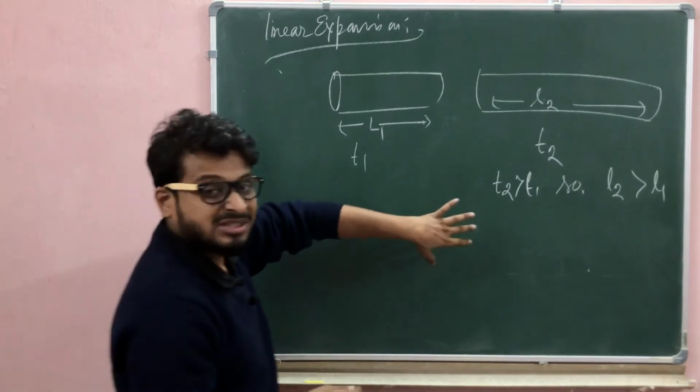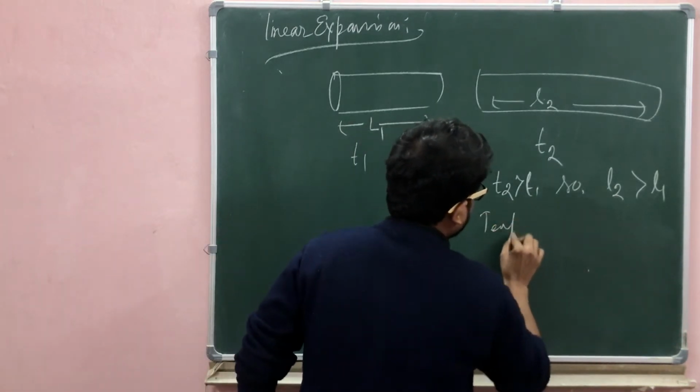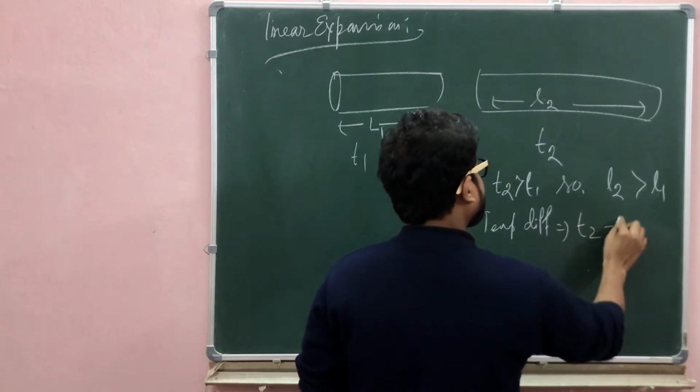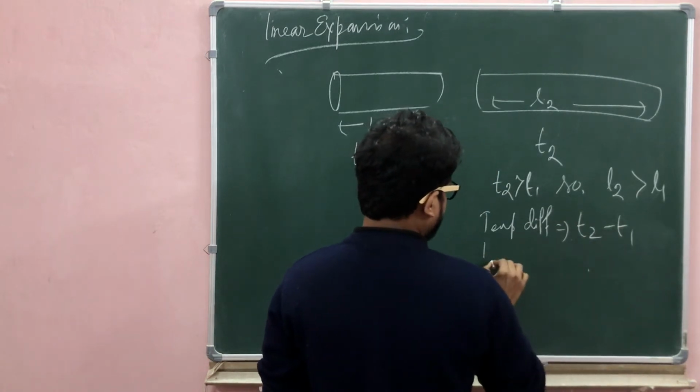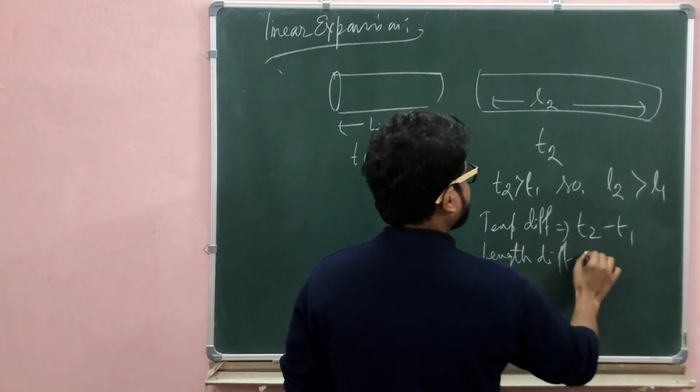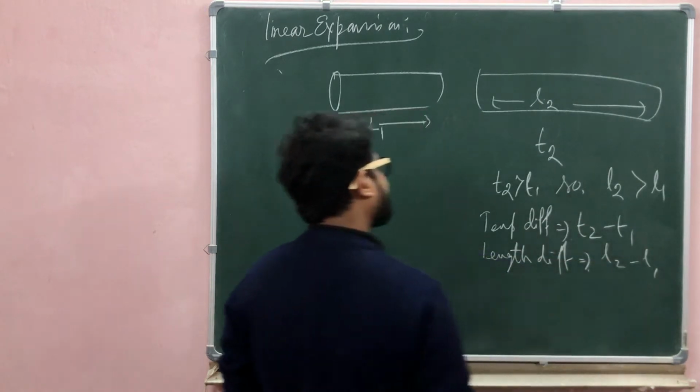So the temperature difference is T2 minus T1 and the length difference is L2 minus L1.